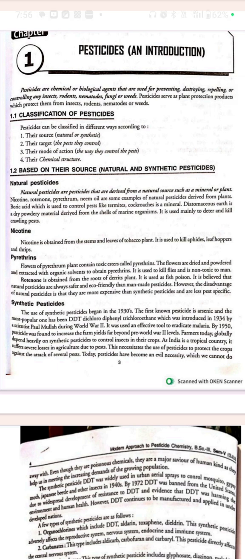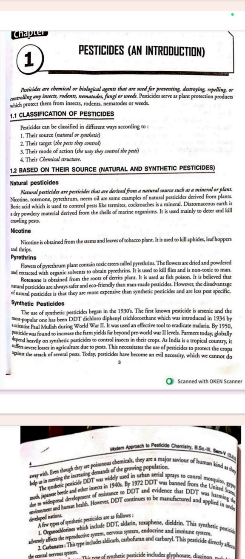Now, classification of pesticides. Pesticides can be classified in different ways according to their source, their target, their mode of action, and their chemical structure. Based on the source, there are natural and synthetic pesticides. Natural pesticides are pesticides that are derived from natural sources such as minerals or plants.